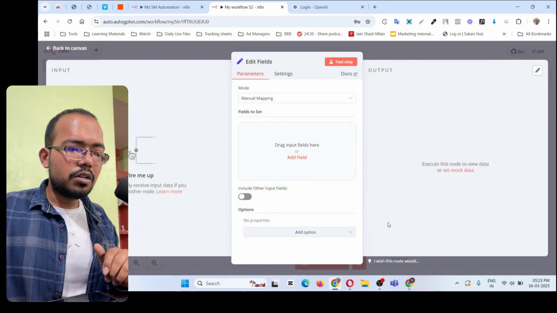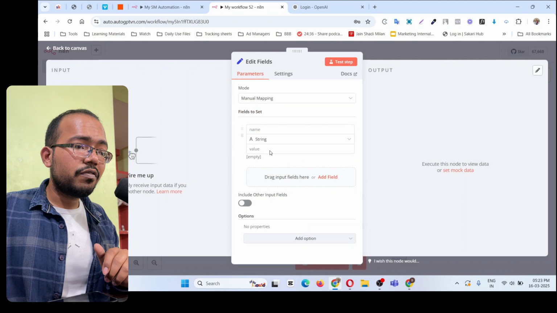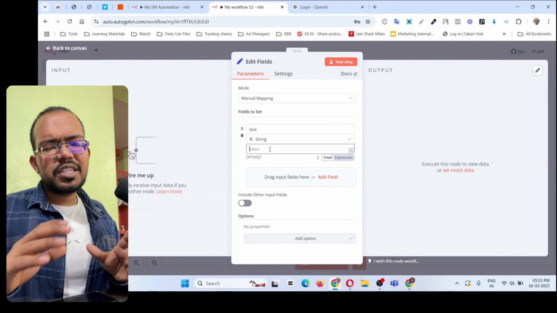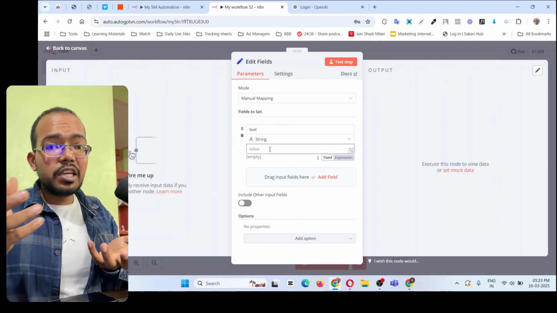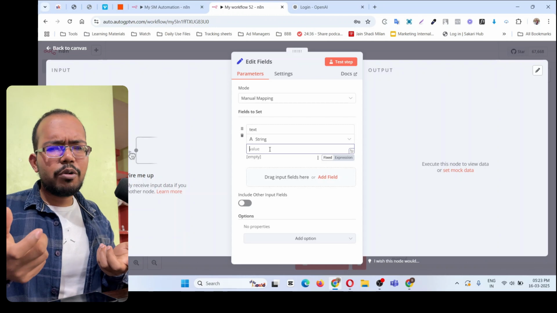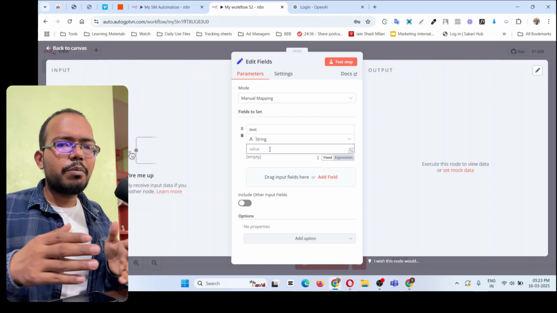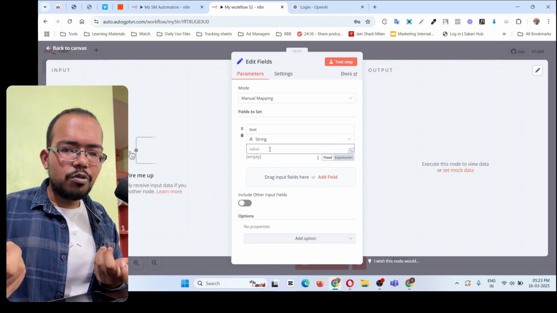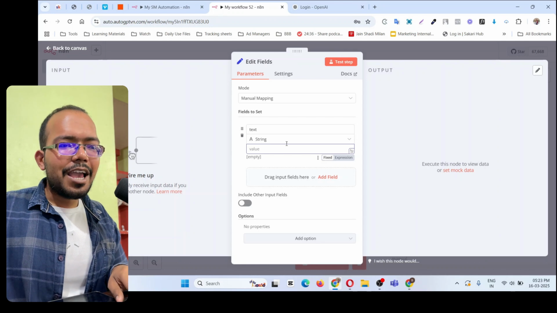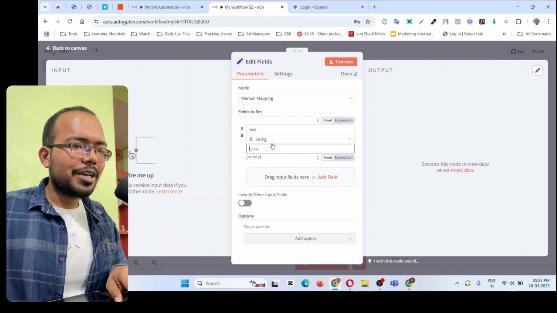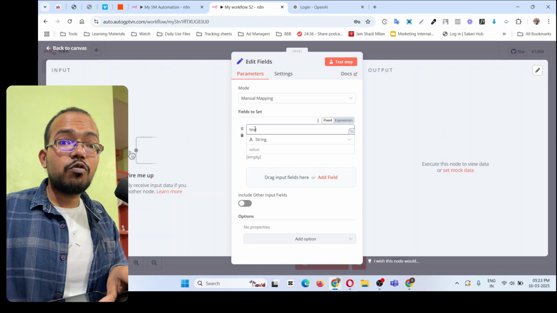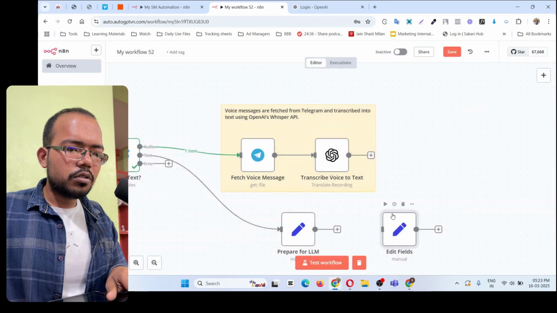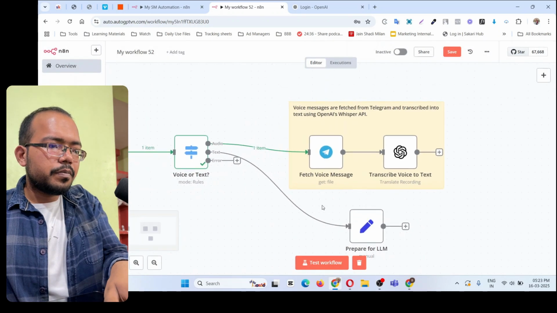So for example, if I drag and drop this, manual mapping, add field here, give it a text as a variable. So basically variable is a field name where you store the data. If you learn about coding or you know a little bit of coding, a variable is basically something where you store the value of something. Okay. I think you know that much of coding, so nothing complex, very simple. Give it a name where you want to store the data, and in the value, I will show you how to get that value. So for now, just deleting it.